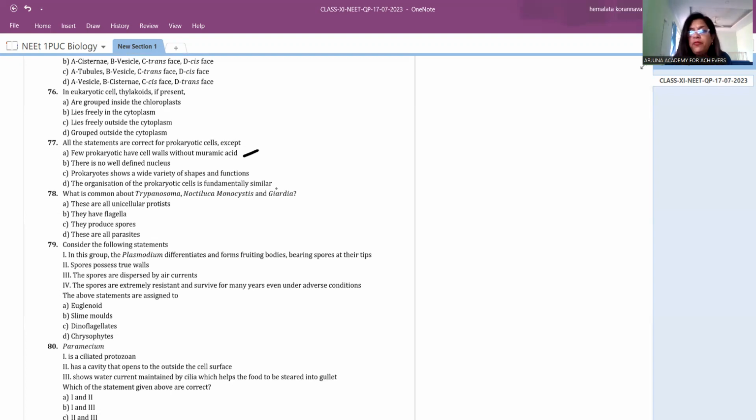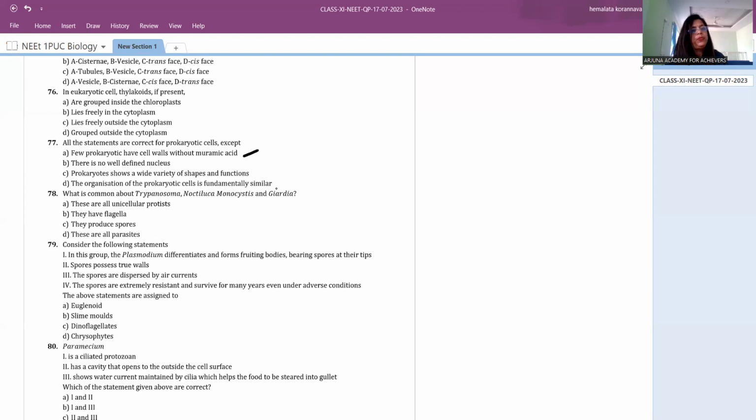There is no well-defined nucleus. It's true, because a well-defined nucleus is characteristic of eukaryotes, right? Naturally the prokaryotes don't have a well-defined nucleus because they lack the nuclear membrane around the nucleic acids.